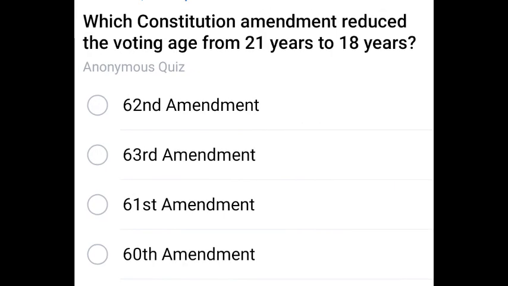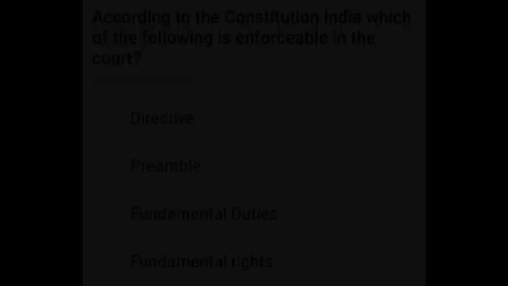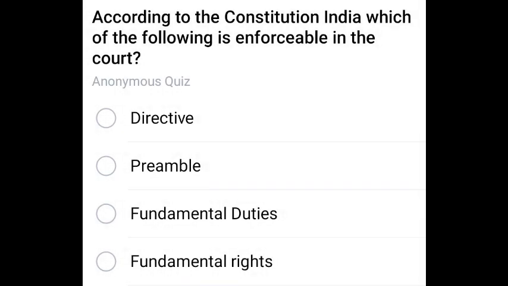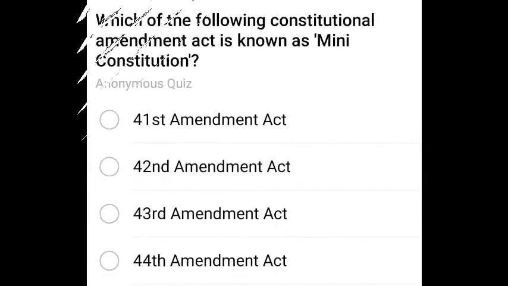Which constitutional amendment reduced the voting age from 21 years to 18 years? Which amendment decreased the voting age? The correct answer is 61. Next one. According to the Constitution of India, which of the following is enforceable in the court? Fundamental rights. The correct answer is fundamental rights.